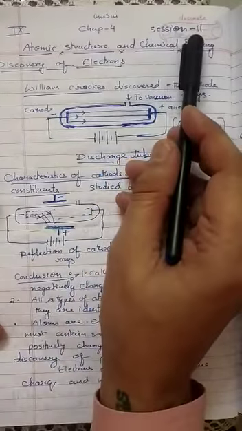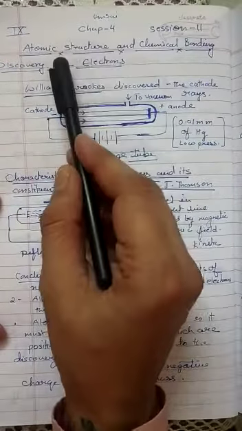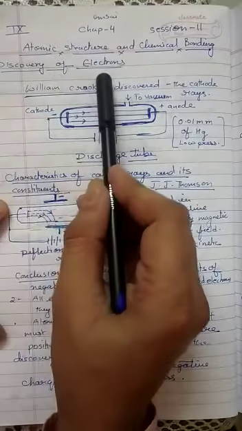This is the 11th session of chemistry for class 9. Today I am starting with chapter 4, atomic structure and chemical bonding. In this, the first topic is discovery of electrons.